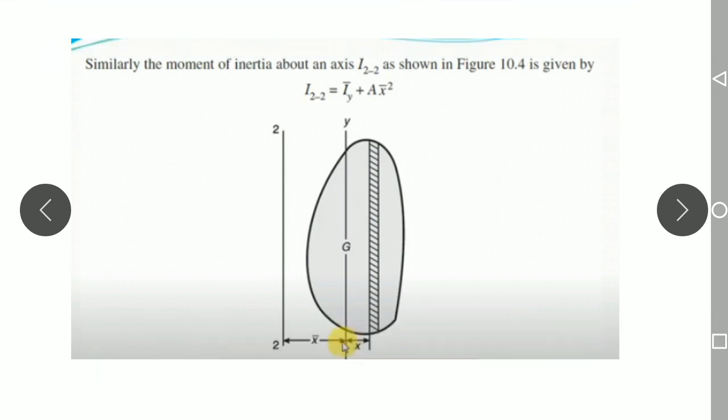Now the perpendicular axis theorem is also there. Let us continue that in the next class. Thank you.